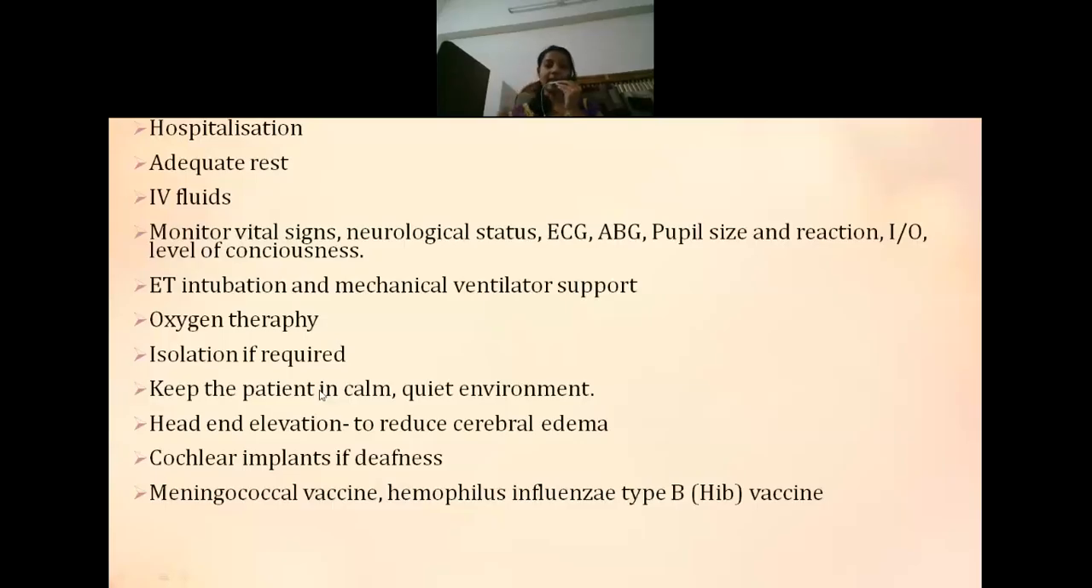Hospitalization is very necessary for the person, then adequate bed rest should be advised. Then you have to monitor if there is dehydration. Start with IV fluids or NG tube insertion can be done. Continuously monitor the vital signs and neurological status, that is, the GCS scale can be used. Monitor ECG, EEG, ABG analysis, that is arterial blood gas analysis. Then observe the pupil size and reaction. Monitor the intake output and see the level of consciousness of the patient.